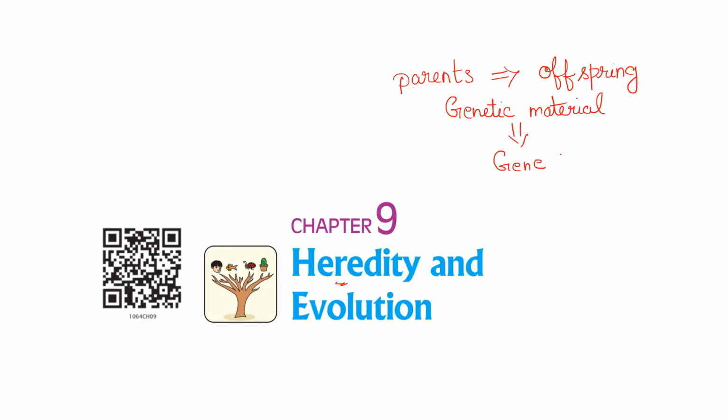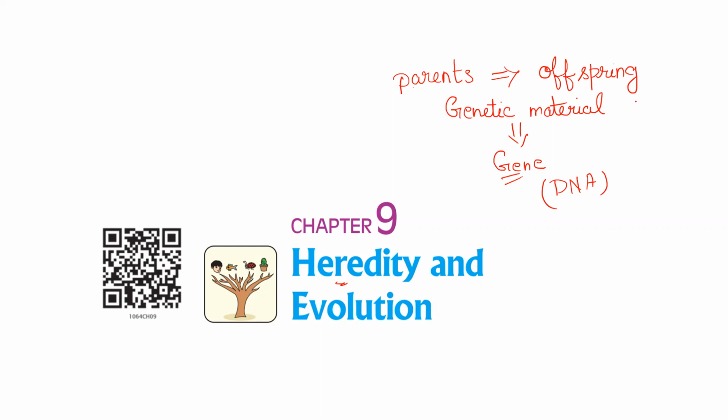This gene is in the form of chromosomes, chromatin threads, and the substance that codes for this is called the DNA. So any characteristic is coded by means of deoxyribonucleic acid in the form of triplet codons. We call them triplet codons, and they determine the characteristic feature of an organism.